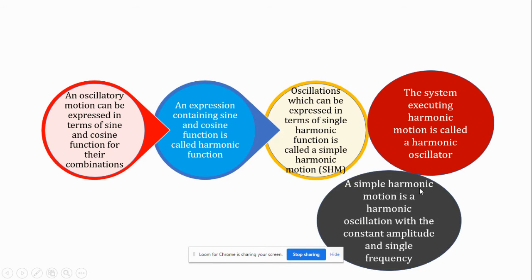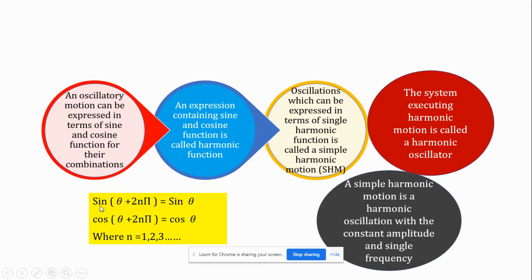Next, simple harmonic motion is a harmonic oscillation with a constant amplitude and single frequency. So, I think it is clear. A simple harmonic motion is a harmonic oscillation with a constant amplitude and single frequency. So in this slide, we understand what oscillatory motion is, what a harmonic function is, what simple harmonic motion is, what a harmonic oscillator is, and what simple harmonic oscillation is.